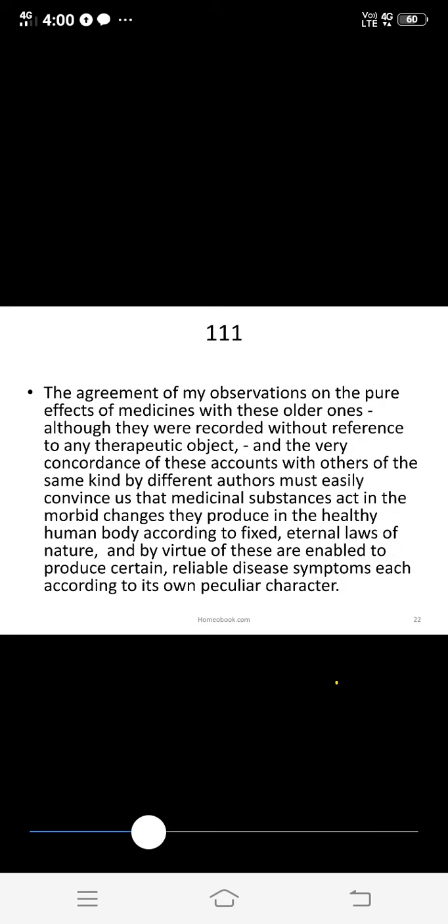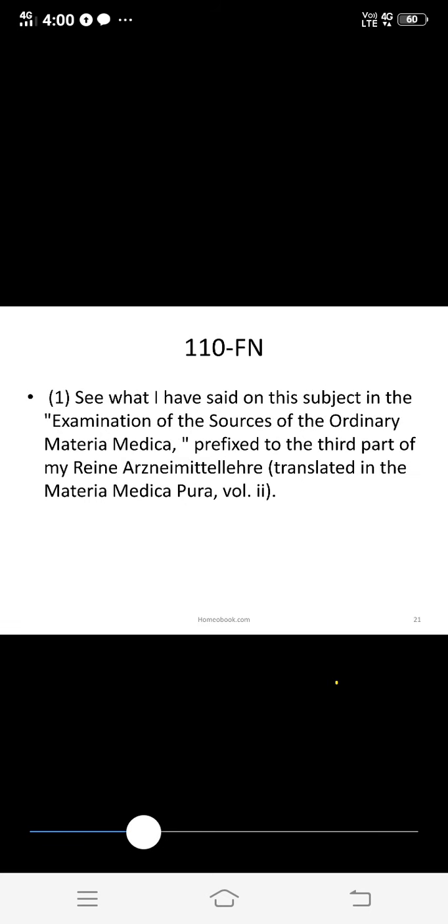This aphorism also has a short note: see what I have said on this subject in the examination of the sources of ordinary materia medica prefixed to the third part of my Reine Arzneimittellehre, that is translated in the Materia Medica Pura. That is also a source. So this is not so important.